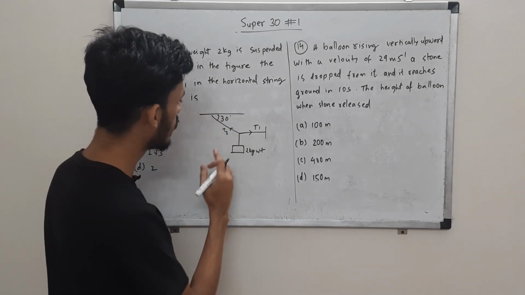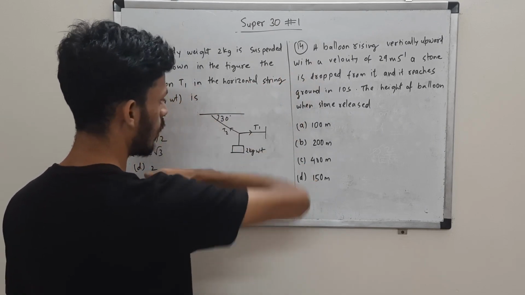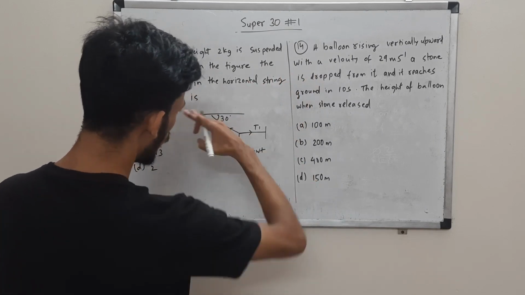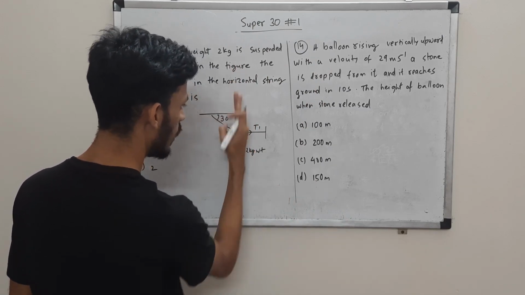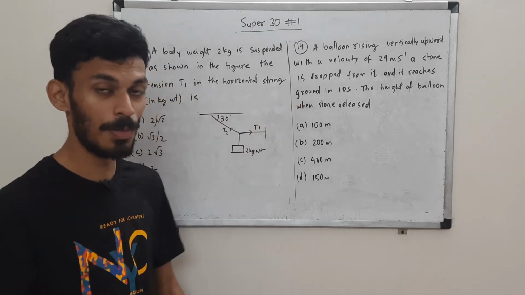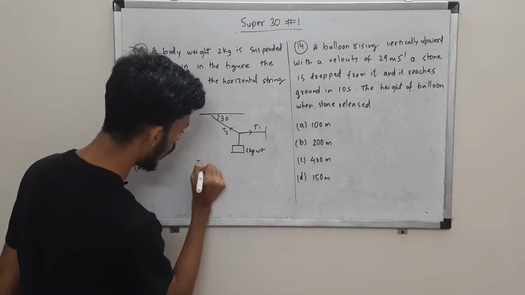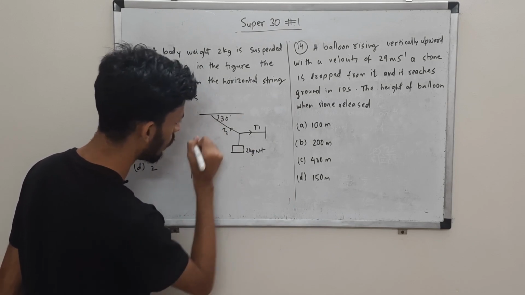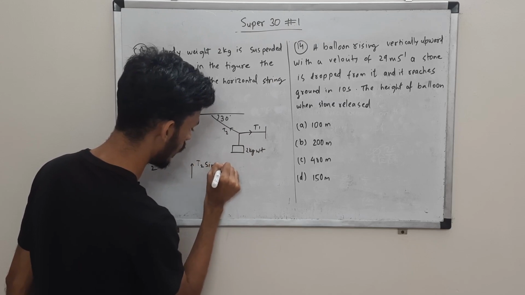So we can resolve this T2 along the perpendicular direction and along the horizontal direction. So you can see T2 is along this direction, and this perpendicular direction is opposite to theta. Opposite to theta, sine theta. Okay, remember that opposite to theta is sine theta. So in the perpendicular direction we'll have T2 sine 30.